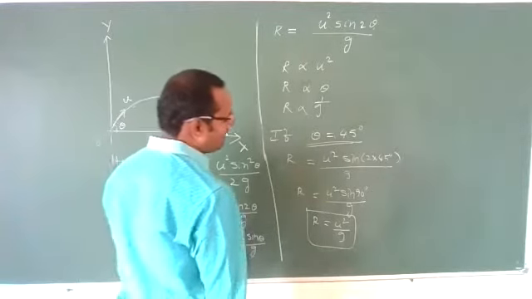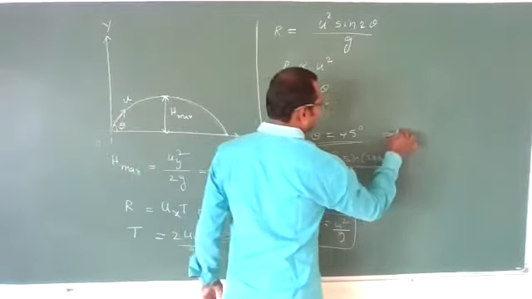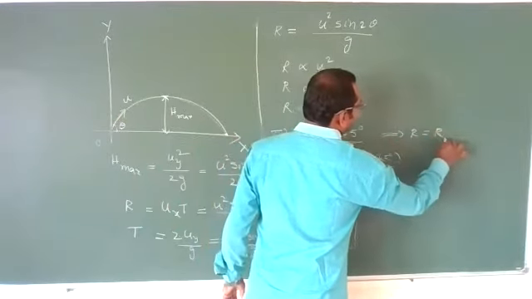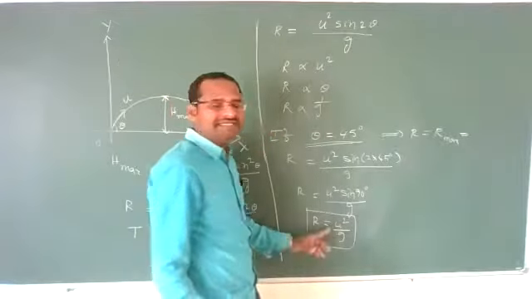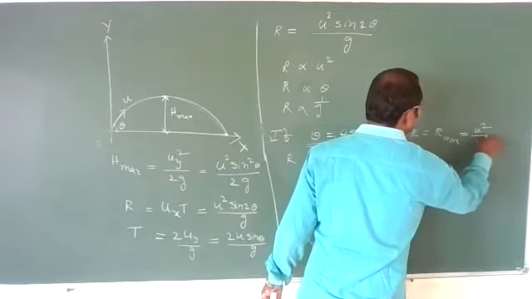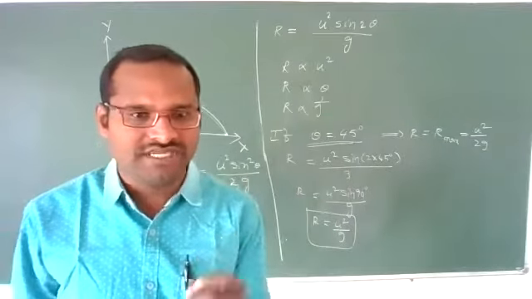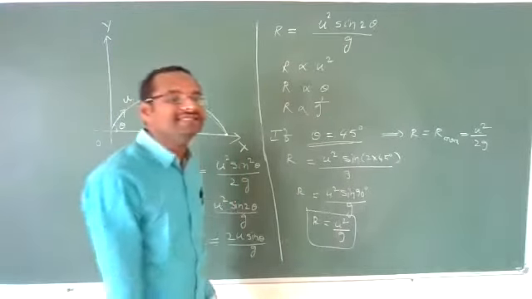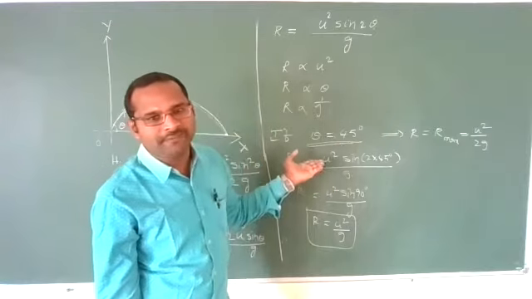Range will be maximum at what angle? At an angle of 45 degrees. At an angle of 45 degrees, the range will become R maximum. And how much is that value? The value of maximum range is u square by g. And at what angle can we get this? We can get this at an angle of 45 degrees. Very important, very easy point.